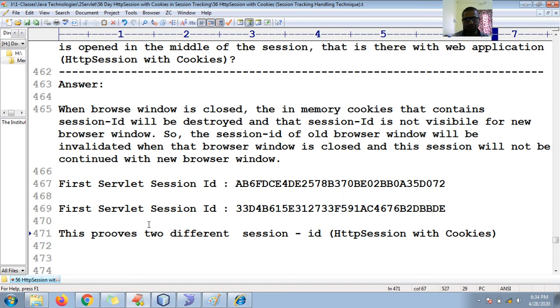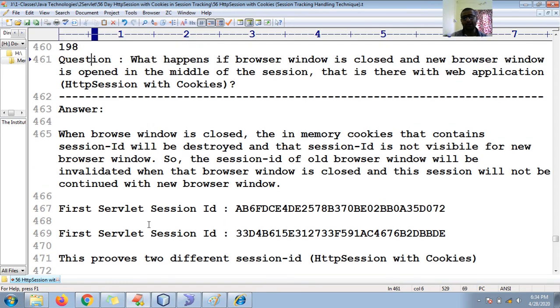Two different session IDs. This indicates what happens if the browser window is closed and a new browser window is opened in the middle of the session that is there with the web application.